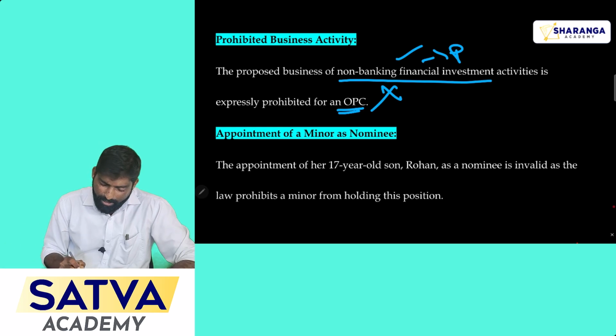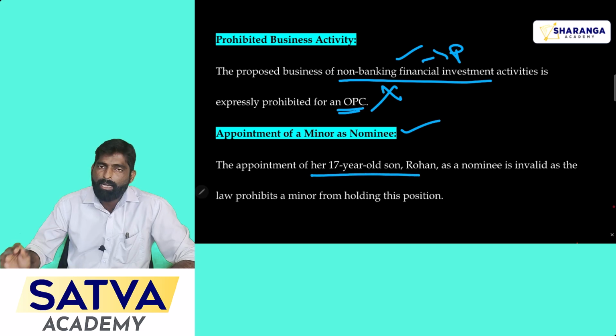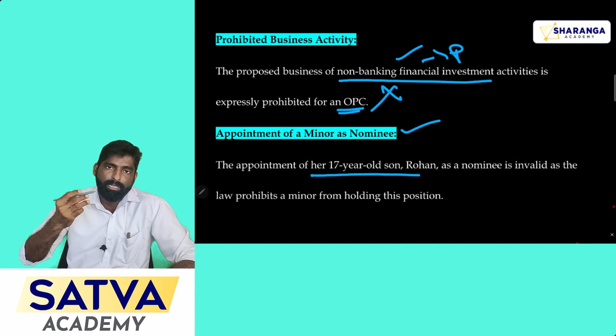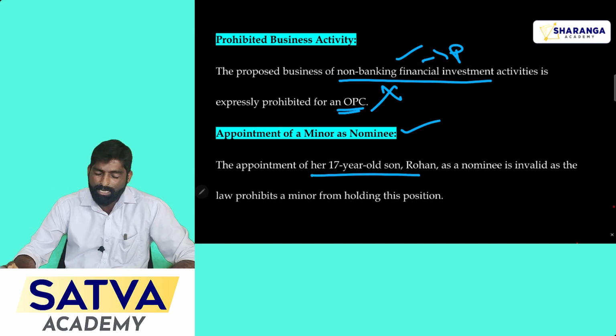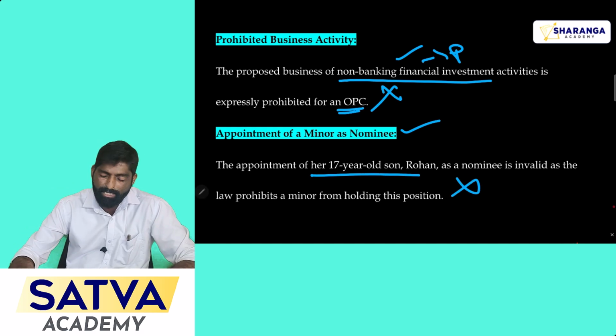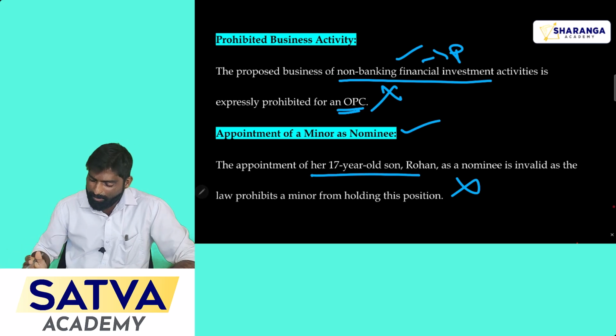Then the third point is appointing a minor as a nominee. Here the minor is an incompetent person. He can't take over the company in case of any uncertainty, so this is another ineligibility, and here she can't claim for the one person company.